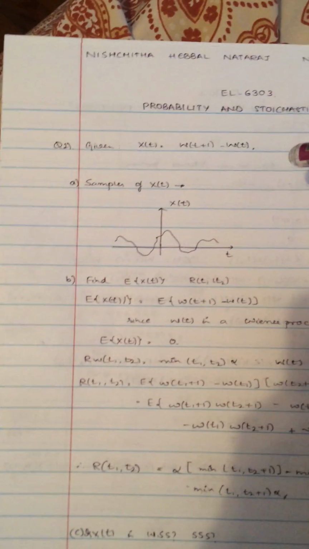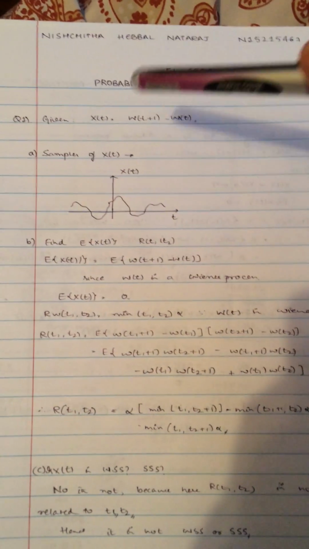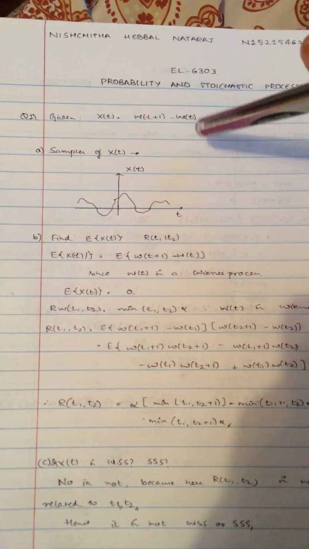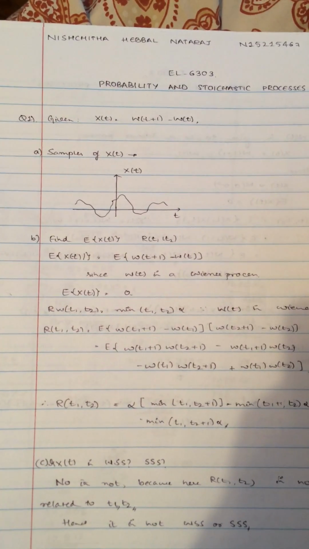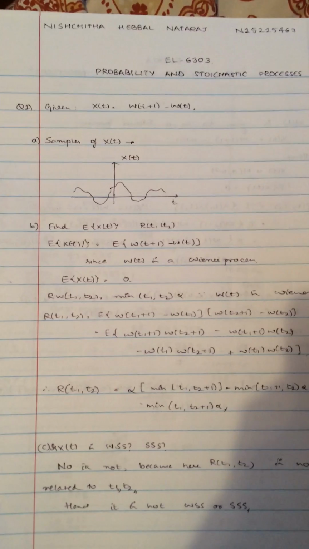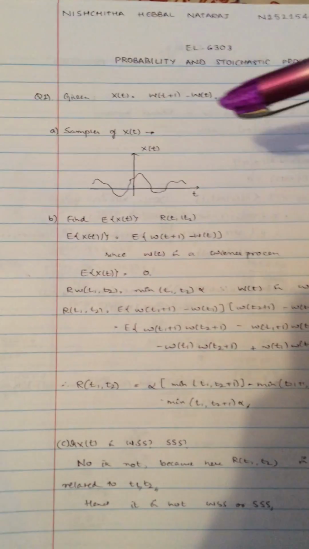The first question in homework 9 is: we are given that W of t is a Wiener process, and we are given a new process x of t, which is W of t plus 1 minus W of t, and the questions are as follows.